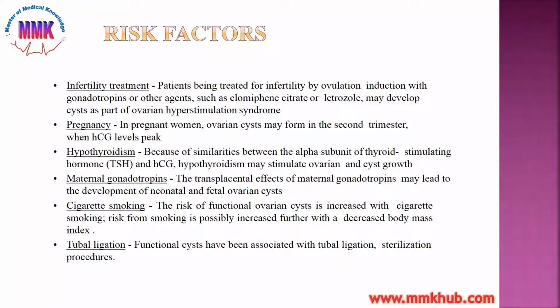Pregnancy. In pregnant women, ovarian cyst may form in the second trimester when human chorionic gonadotrophic levels are at peak. Hypothyroidism, because of similarities between the alpha subunit of thyroid stimulating hormone and human chorionic gonadotrophin hormone, may stimulate ovarian cyst growth. Maternal gonadotropin. The transplacental effects of maternal gonadotrophins may lead to the development of neonatal and fetal ovarian cyst.